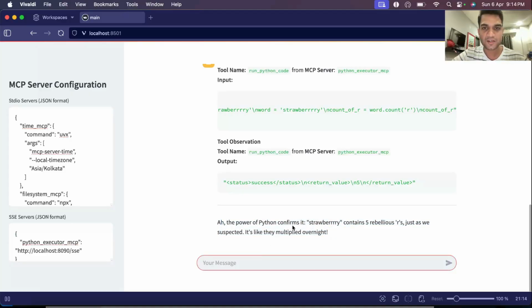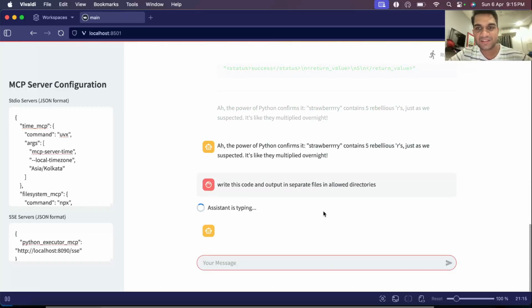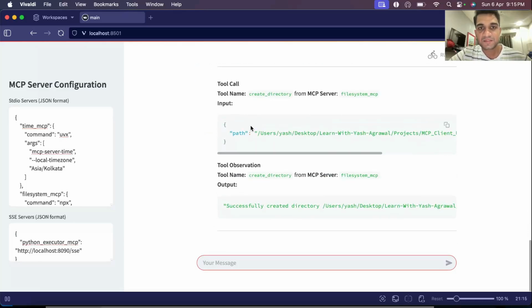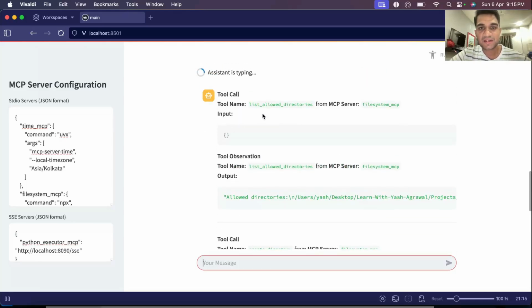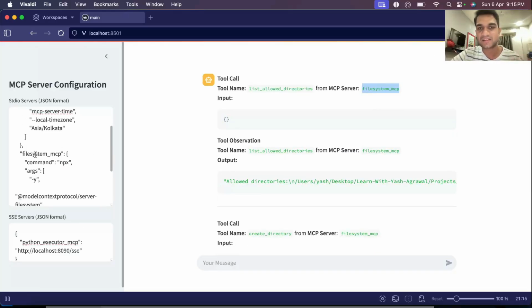Great. So we can do something like, let's see what it does this time. So it's calling list allowed directories first from this file system MCP. So you see it's using another MCP server now. It's just using tools irrespective of which MCP server it's coming from.